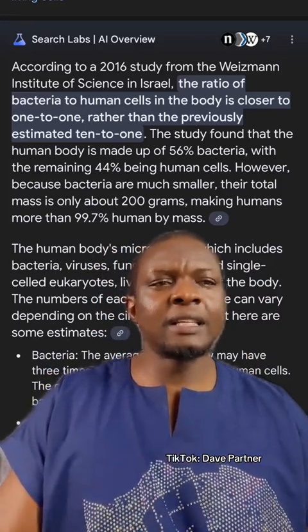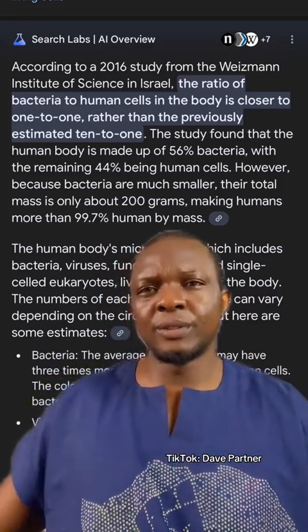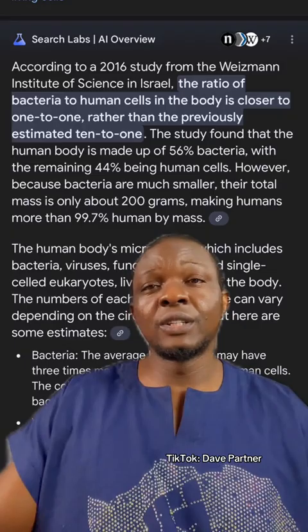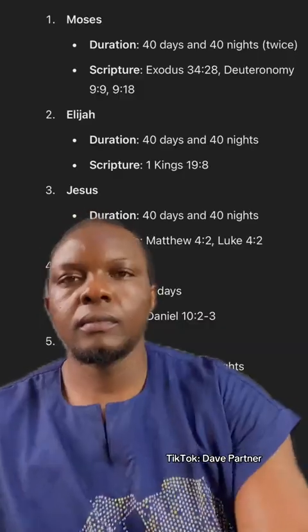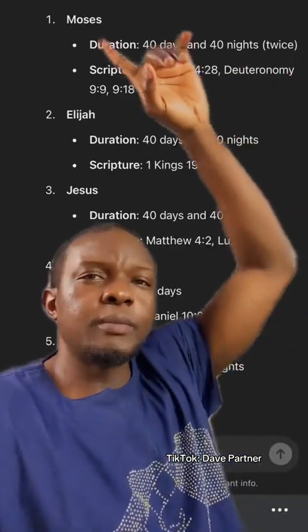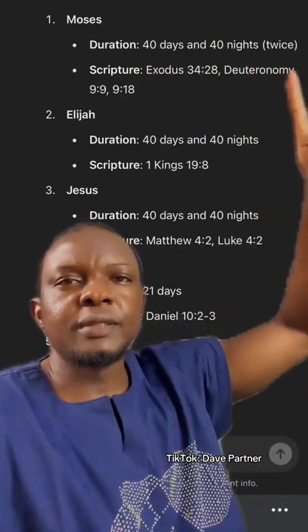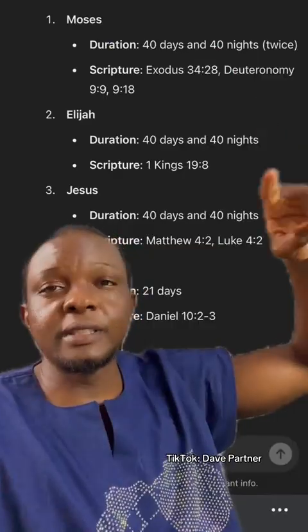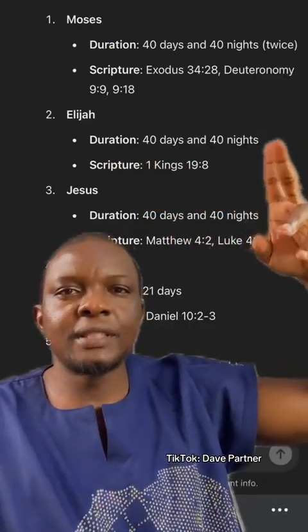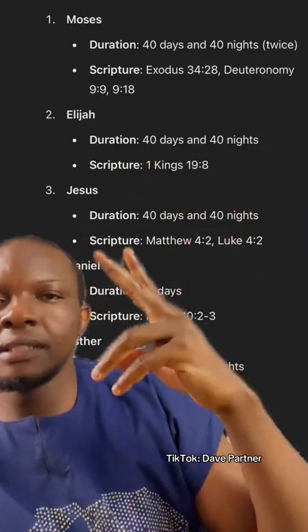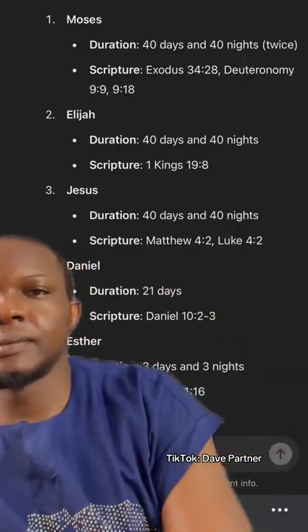And one of the key examples I usually give is in the religious books. All religions were started by somebody that started with fasting. Look at this. In the Bible, Moses fasted for 40 days and 40 nights. He did it twice. Look at the Bible verse. Elijah fasted for 40 days and 40 nights. He did it once. Jesus, 40 days and 40 nights. Okay?